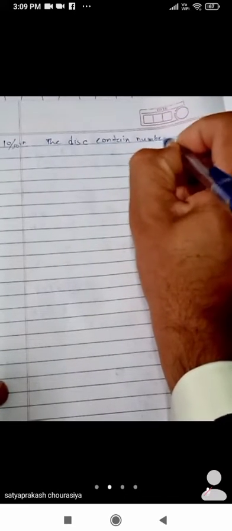The disc contains the numbers from 1 to 8.